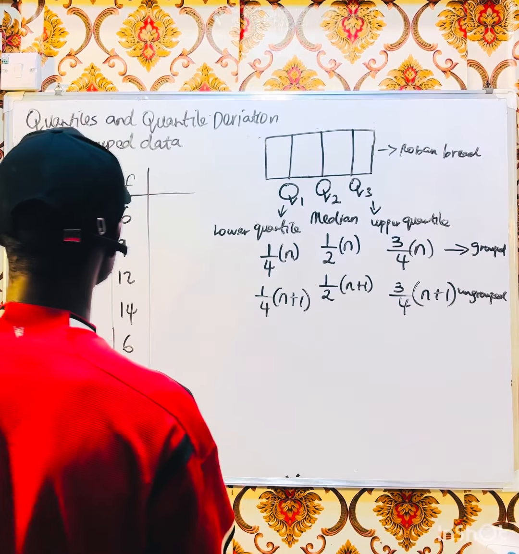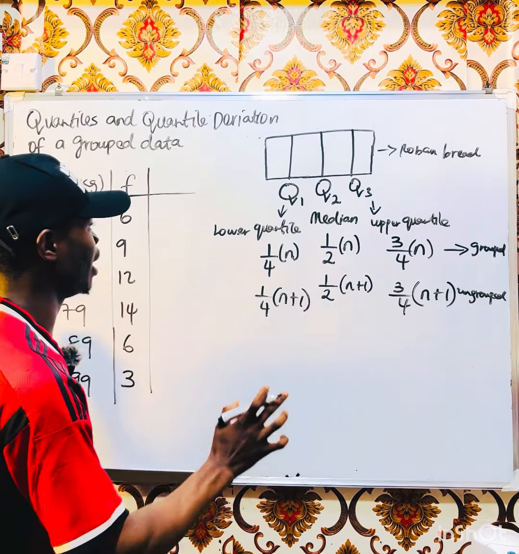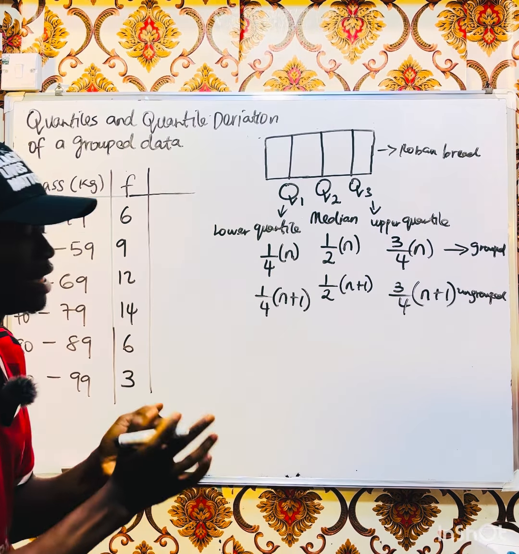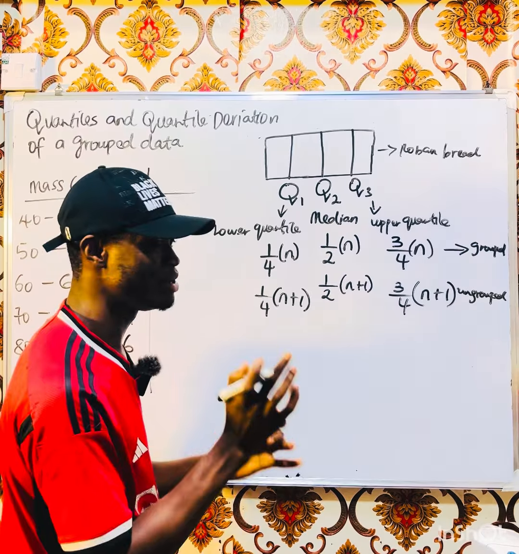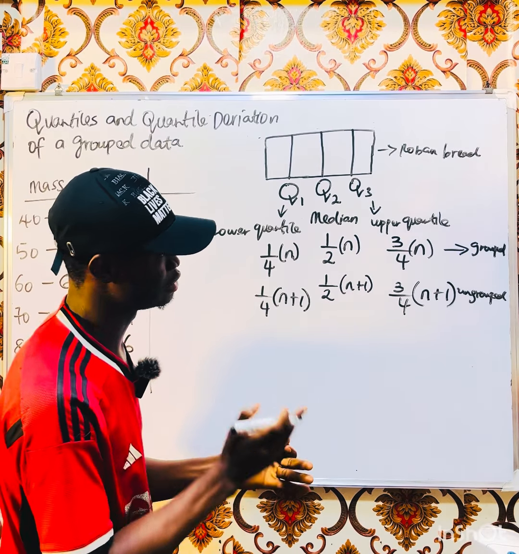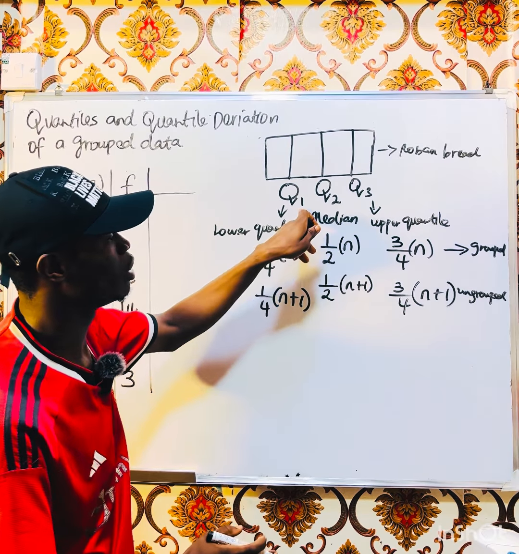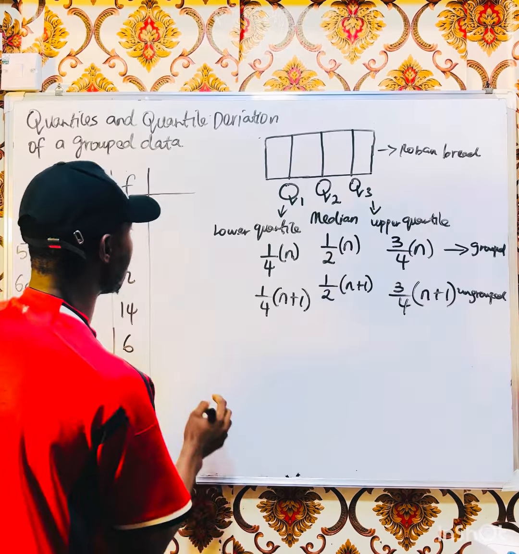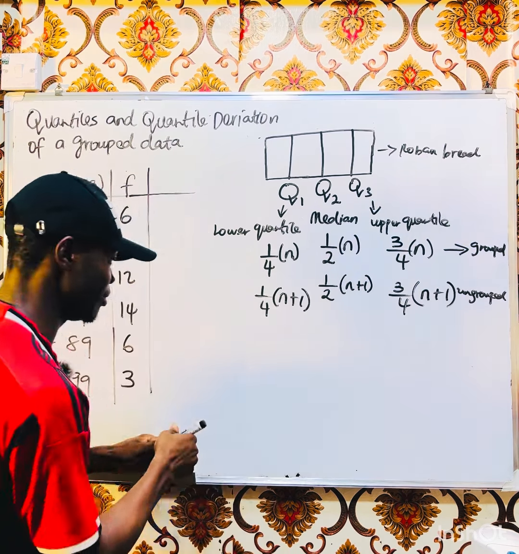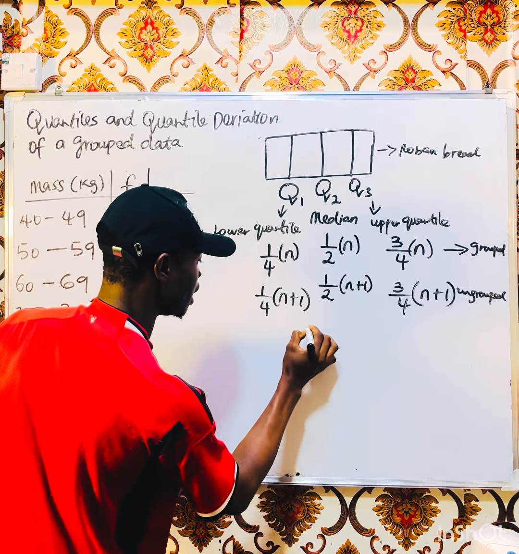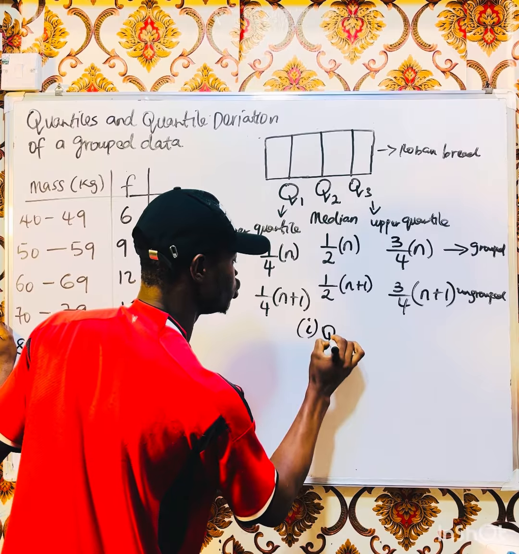All right. So now we need to find the formula we are going to use to find our median, which is Q2, our Q1 lower quartile, and our Q3. Let me clean this place. Okay, let me write the formula. So we are going to find for the median, which is Q2, right?